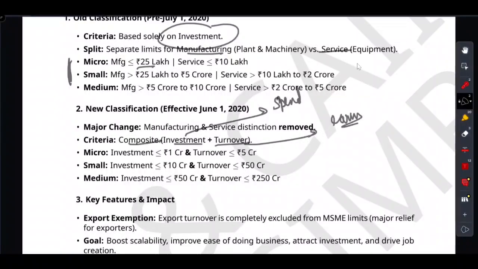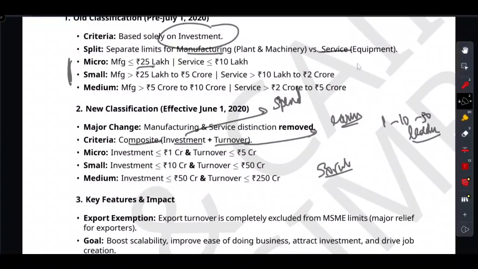So how do you remember the new limits? Here is your forever memory hack for the exam. You don't need to memorize a giant table of 6 different digit numbers. You only need to remember these two rules. The first is called the 1-10-50 ladder, and the second is called the 5x rule.